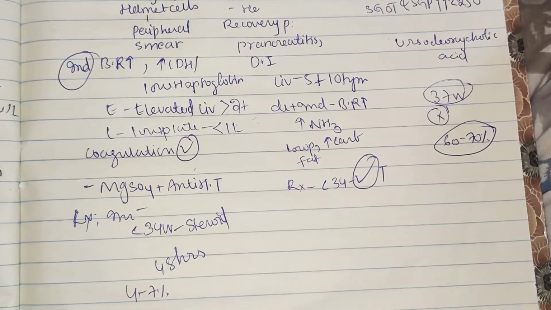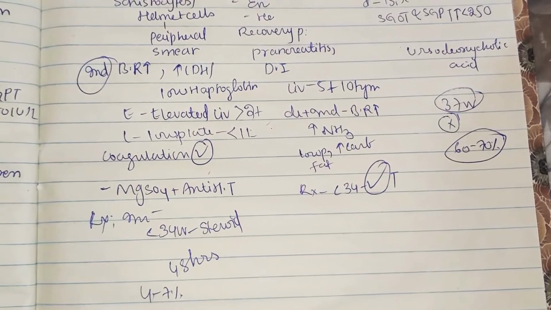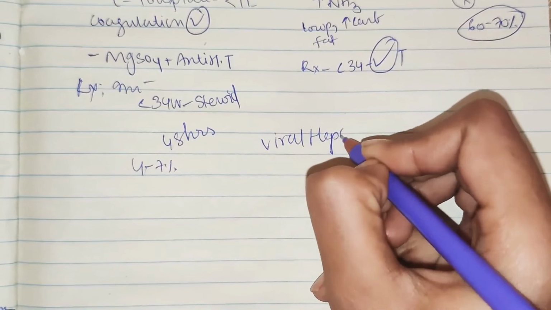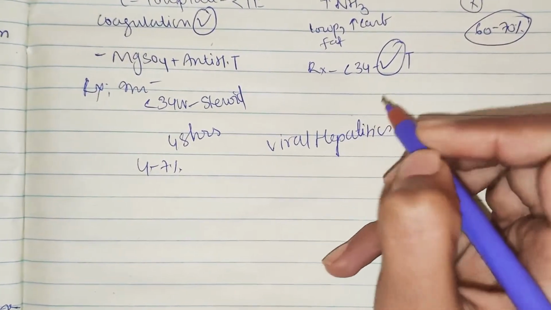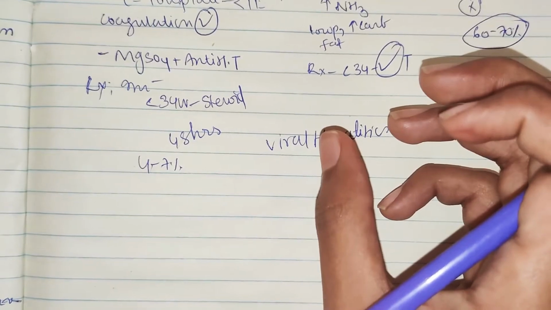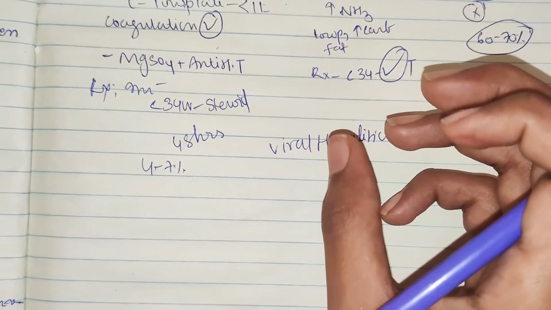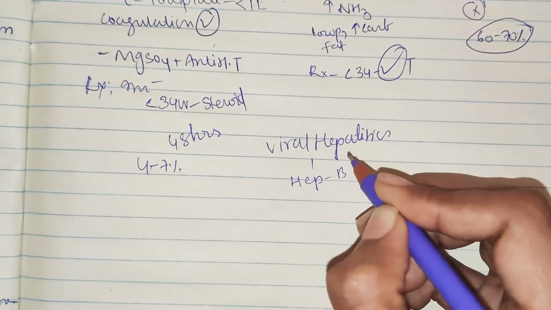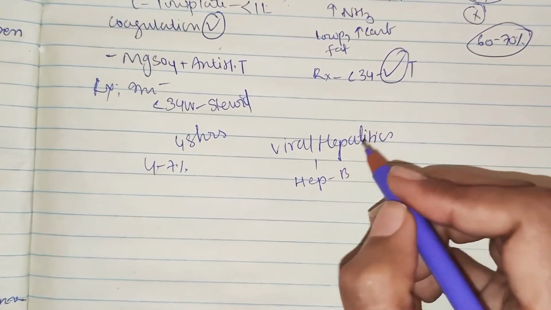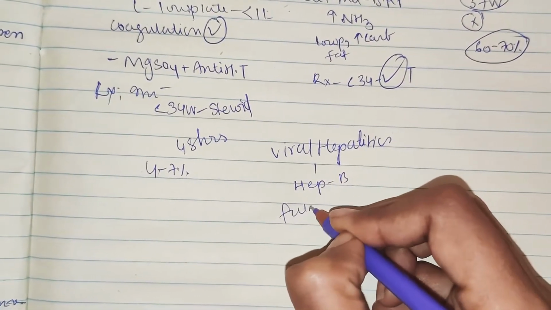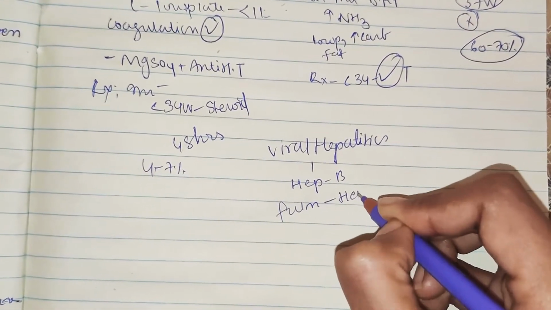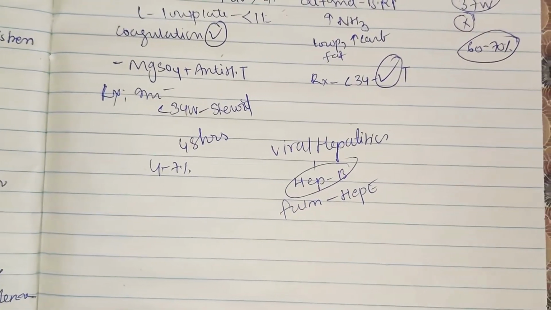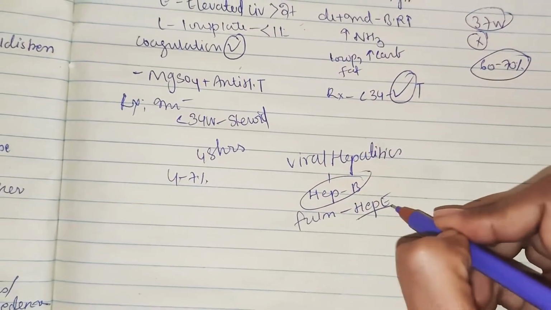So finally, another liver disease of pregnancy is viral hepatitis. The final disease, viral hepatitis. The most common cause of jaundice in pregnancy is viral hepatitis. Okay, the most common hepatitis in pregnancy is hepatitis B. The most common fulminant hepatitis is hepatitis E. Okay, most common is B. Fulminant is hepatitis E. Maximum maternal mortality is seen with hepatitis E.